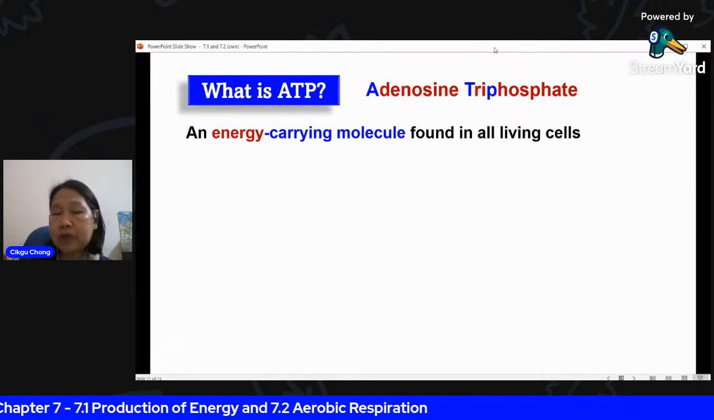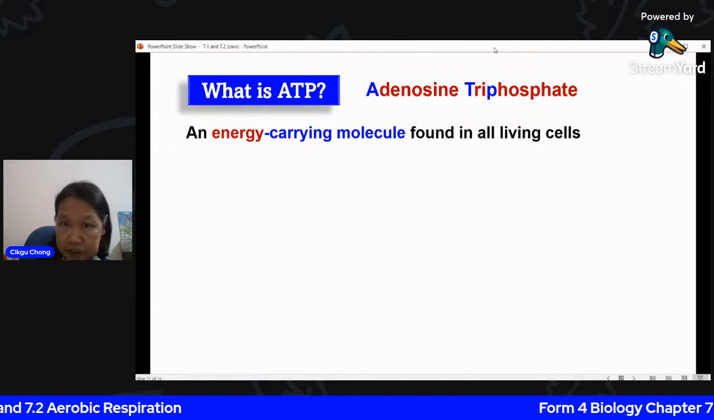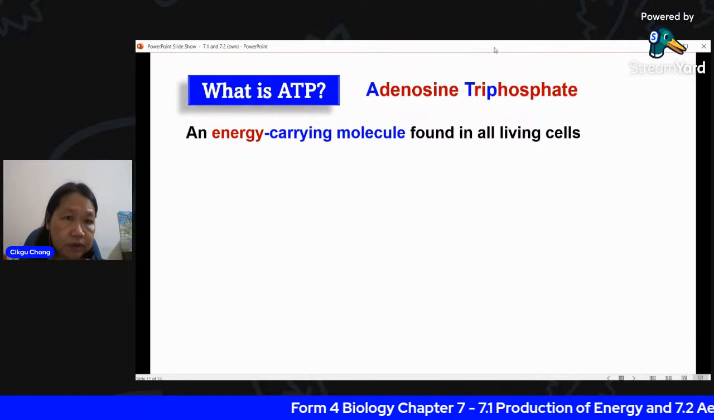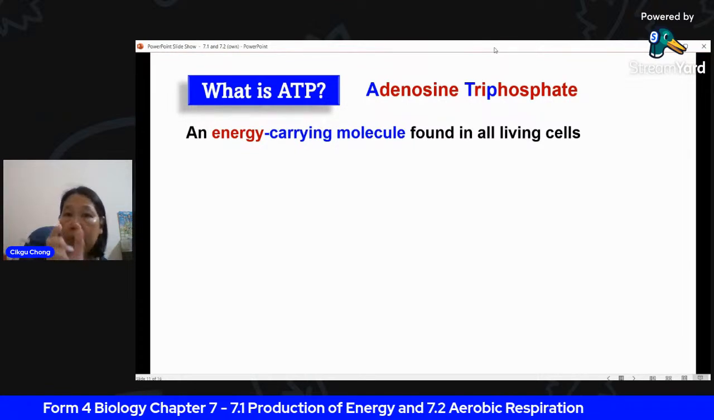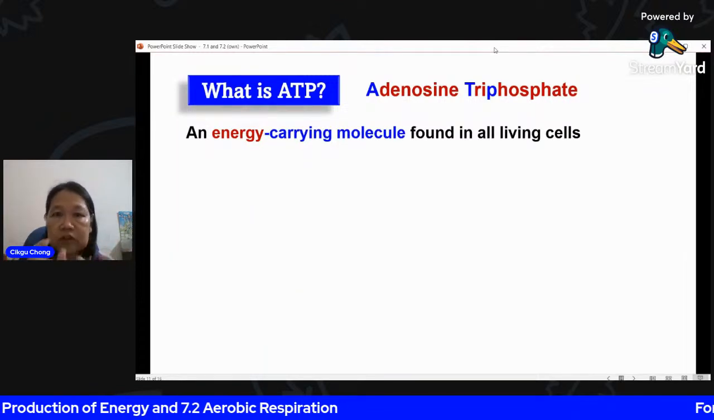Like I mentioned just now, when the energy is released in the process of respiration, this energy is stored in the molecule, in this ATP. So this ATP stores the energy inside it in a bond. The bond is a high energy bond between the phosphate groups.